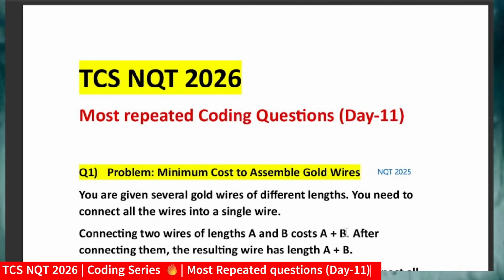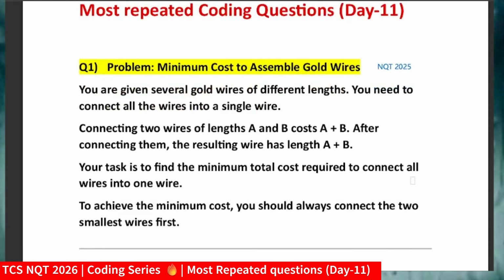So I just pointed that out. Okay, let me come to today's important questions. The first important question that was asked in the NQT 2025 exam: the problem was minimum cost to assemble gold wire. You are given several gold wires of different lengths, and you need to connect all the wires into a single wire. Means you will be given wires of different lengths.